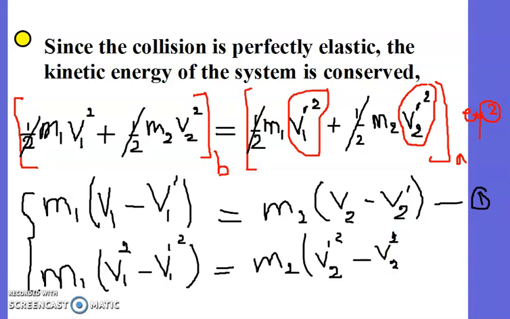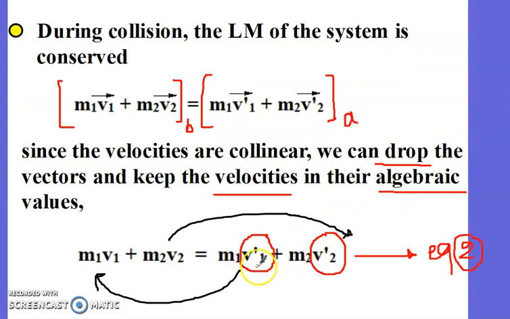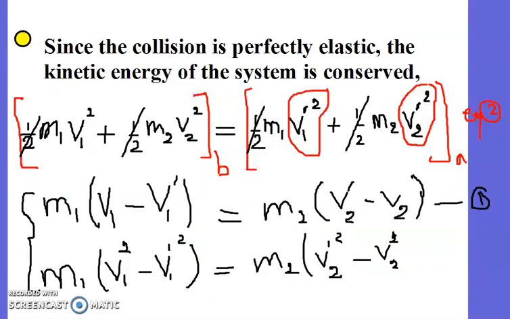Be careful here, there is a mistake. Sorry for this mistake, excuse me. The prime is not for this, here is the prime, okay? You see? Here, M2 V2 prime squared minus M2 V2 squared. This is equation 2, right?